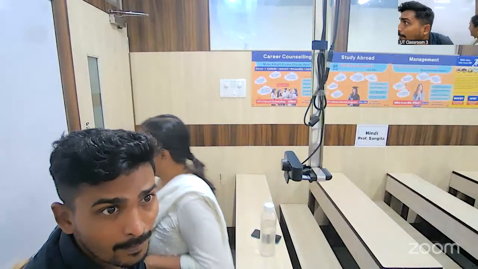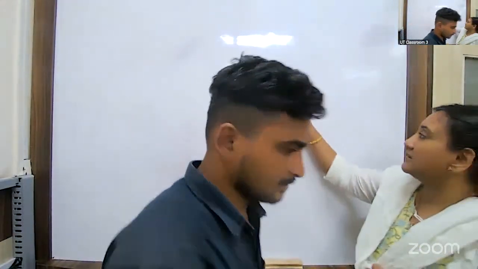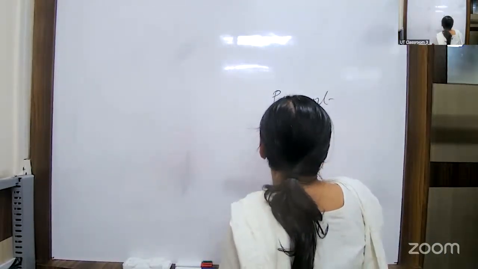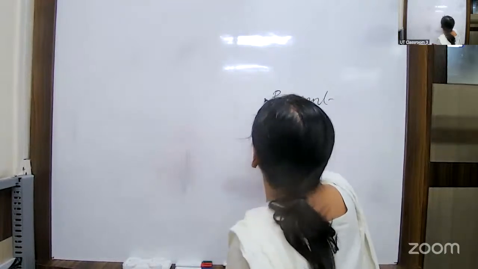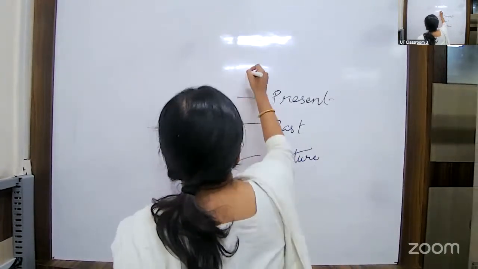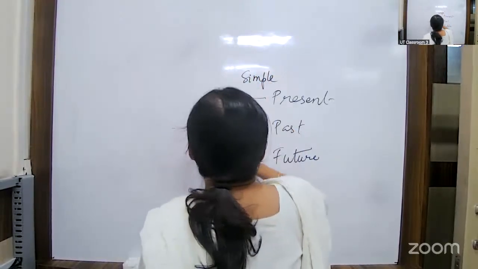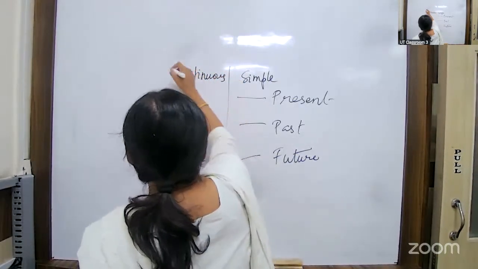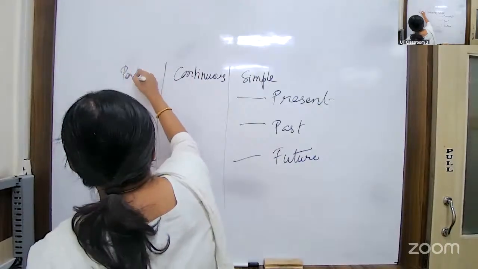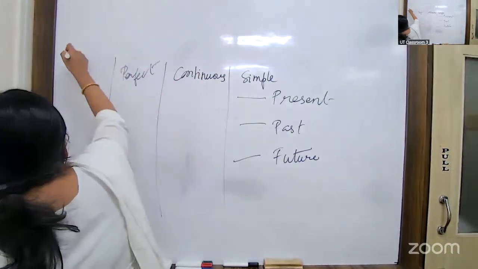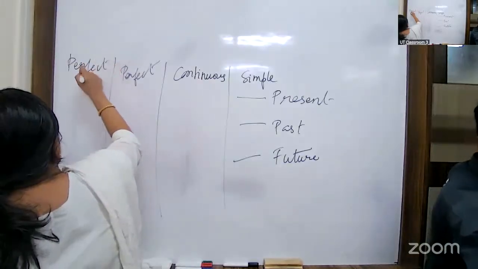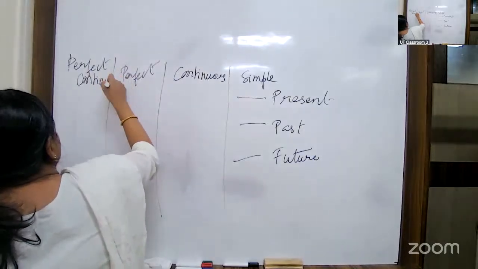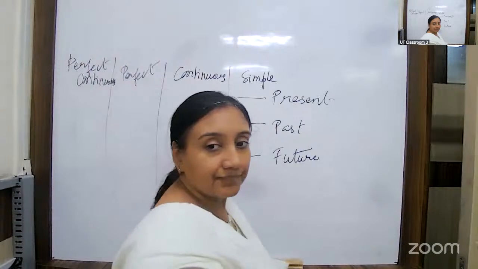What are the different tenses? Present, past, future. Now each of these is again divided into 3 sections. Simple, right? Then continuous, correct. And then perfect and perfect continuous. Okay, very good.